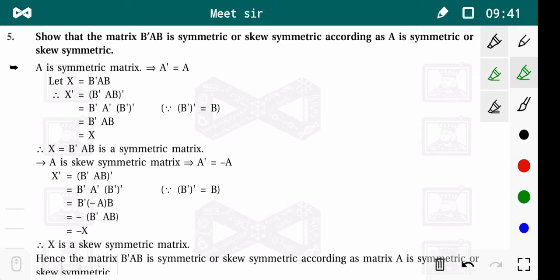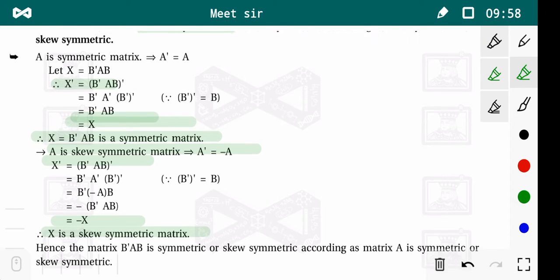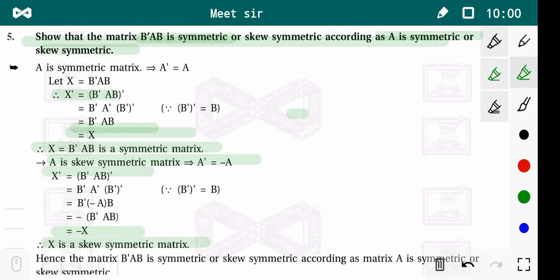That means X dash is equal to X. That means X is a symmetric matrix. When A is symmetric, B dash AB is symmetric. Similarly, if we take A is skew symmetric, then X dash is equal to minus X. That means it is skew symmetric. That means the given statement holds true.